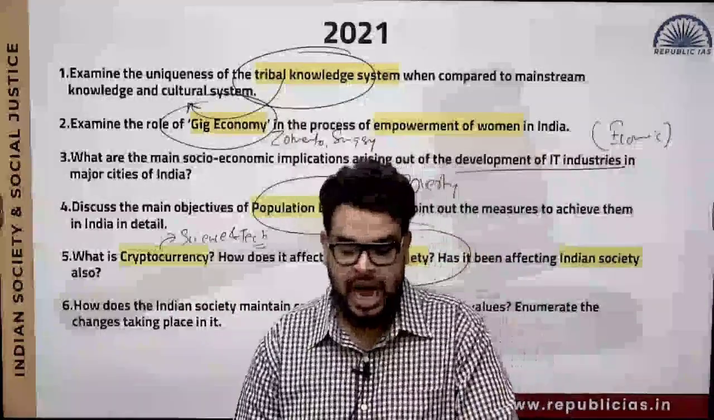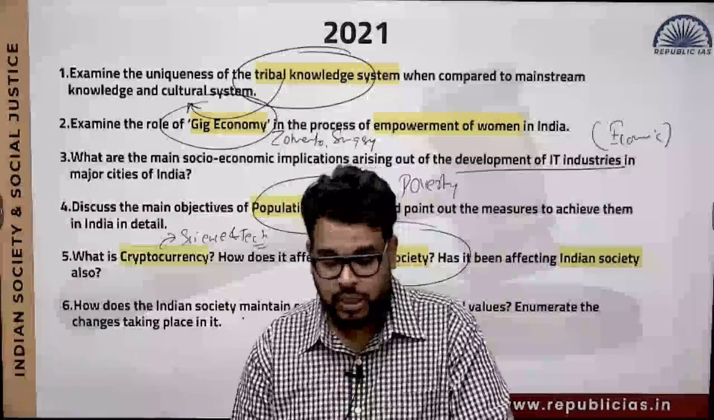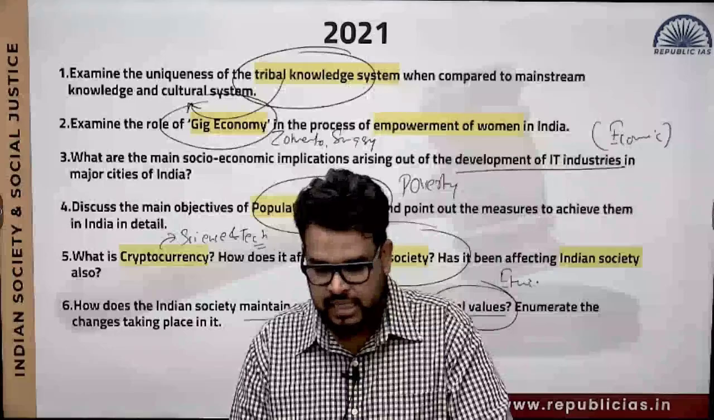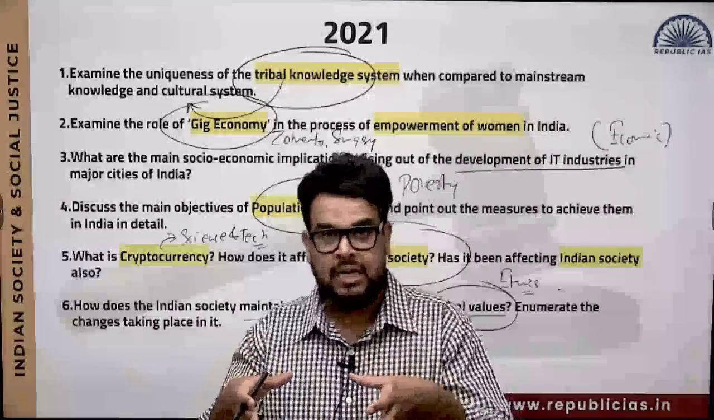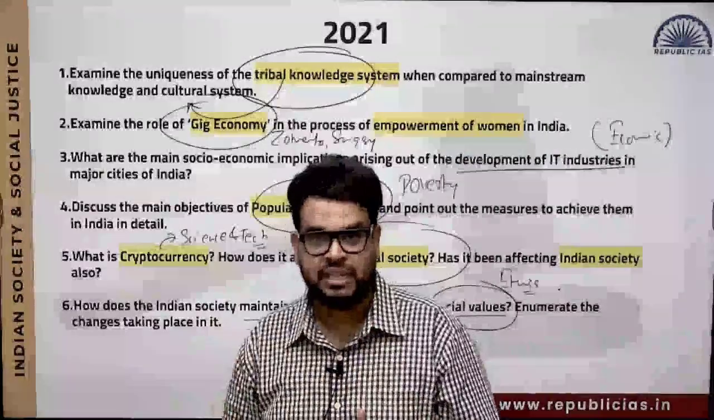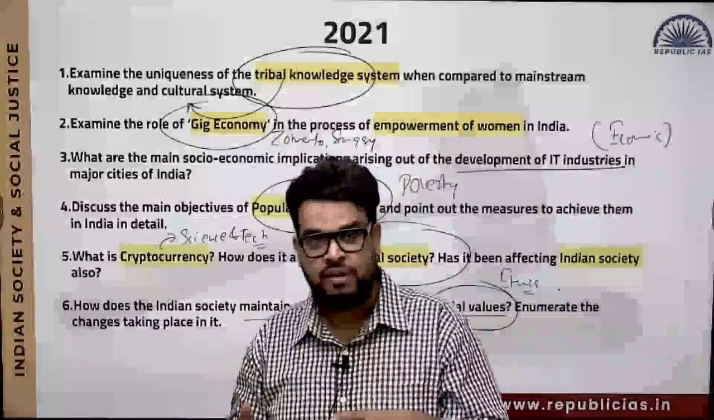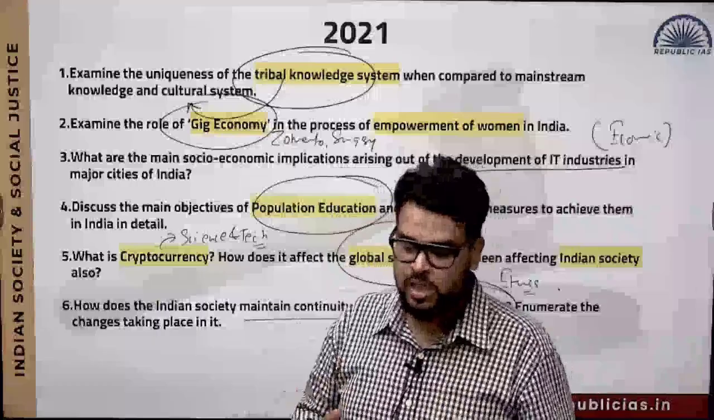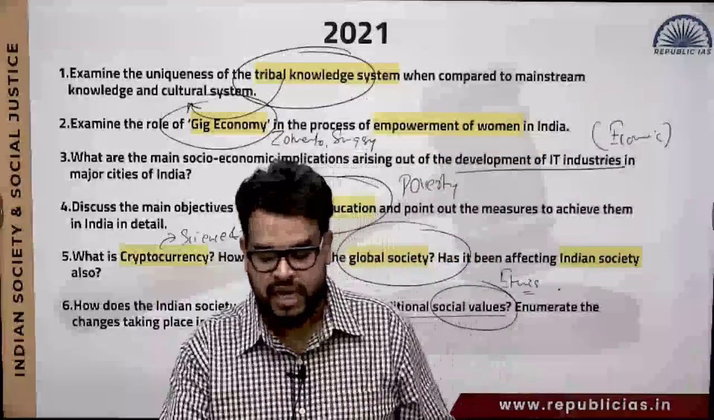Next. How does the Indian society maintain continuity in traditional social values? Value system is something that is being asked in ethics. So they have combined Indian society with ethics also. But here we are talking about the societal values. That is why this particular module becomes very dynamic in nature.